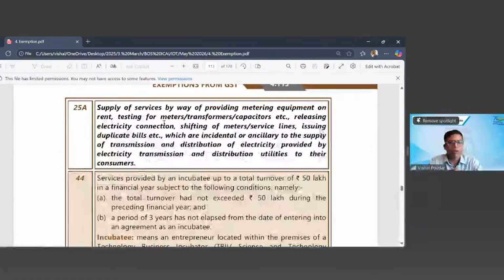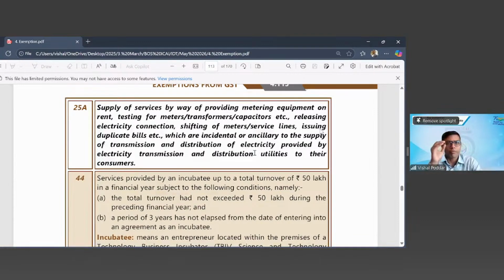But when, for providing the above services, they are taking the respective equipment on rent, like providing metering equipment on rent, testing for meters, releasing electricity connection, shifting of meters, issuing duplicates, etc., which are incidental or ancillary to the supply of electricity, they are making it exempt.